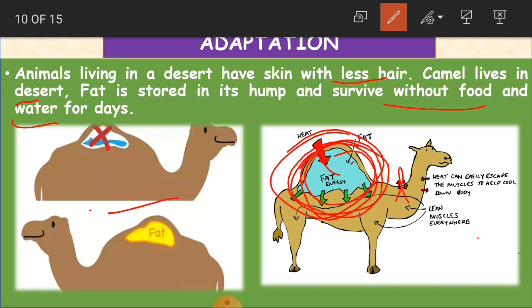And because it has less hair, this is able to protect it from the heat. Whereas much hair protects from the coldness in the polar region, for the desert animal, that is the camel, less hair protects the animal from the heat.